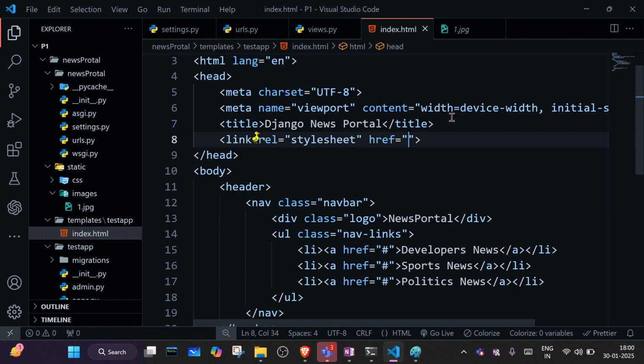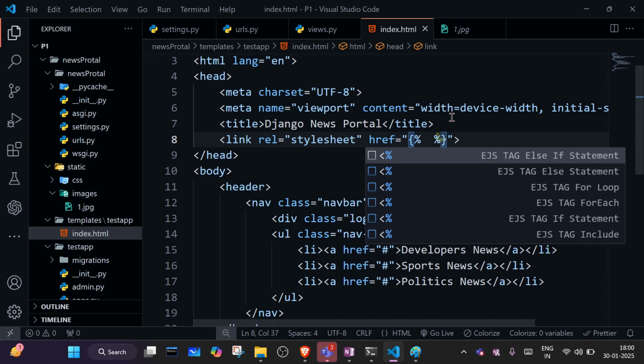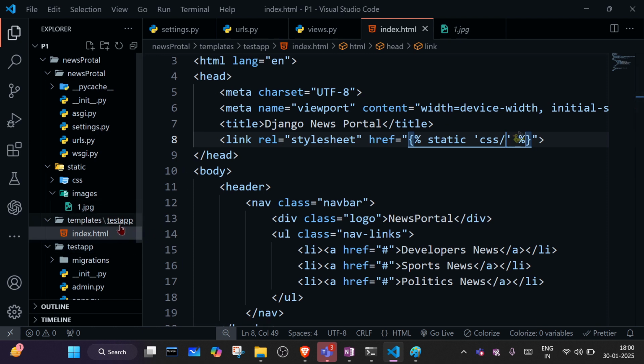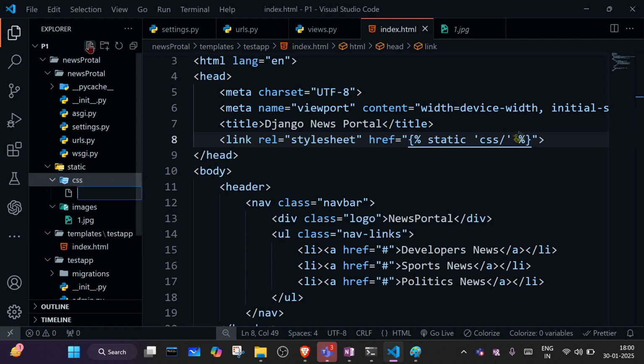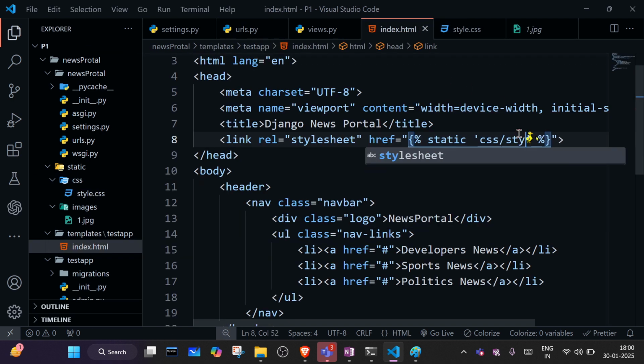And then we need to link our css using link tag, and here we will write what? Curly braces percent percent. Okay, and here we will write static, our folder name, and inside the static folder we have css slash. So we need to create css also. Like for example I'm writing style.css. So here we will link style.css, but basically we have to link our image.